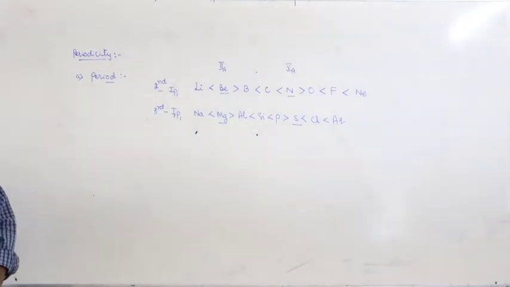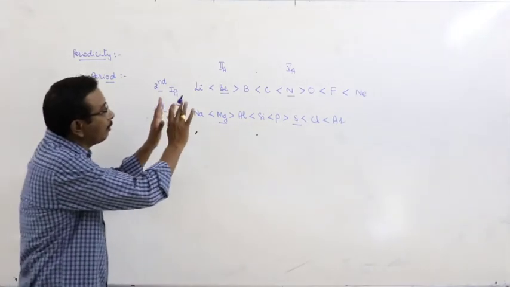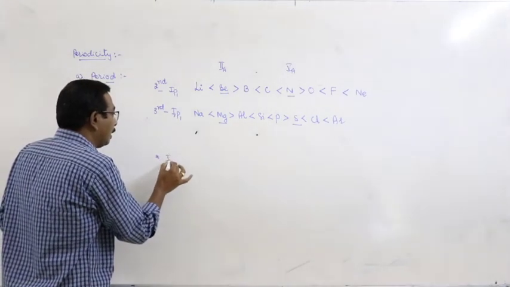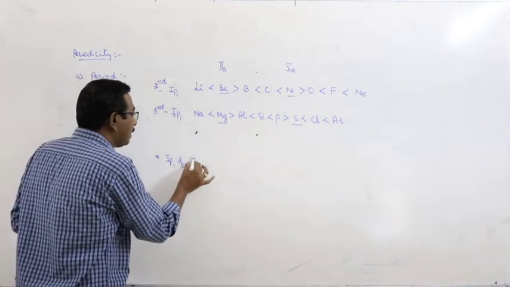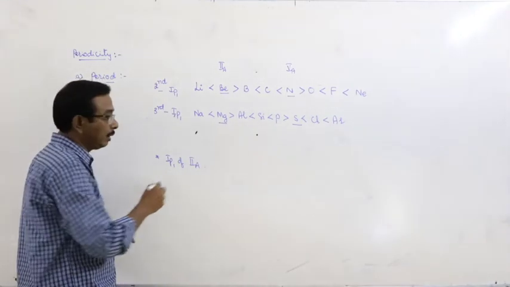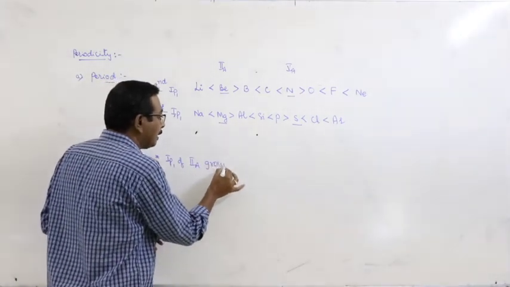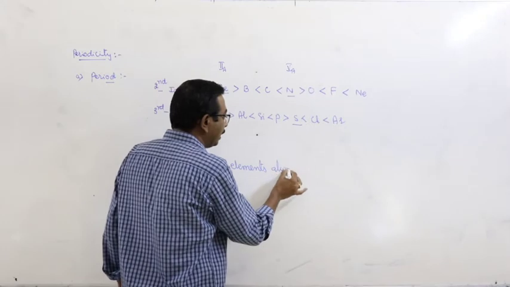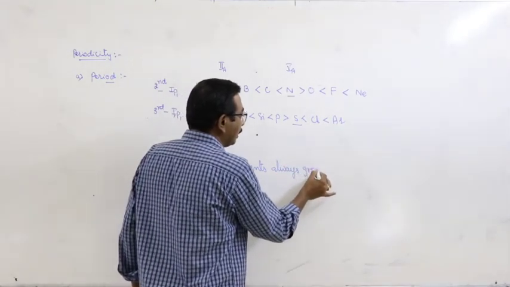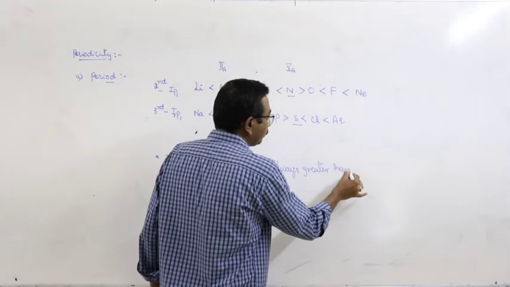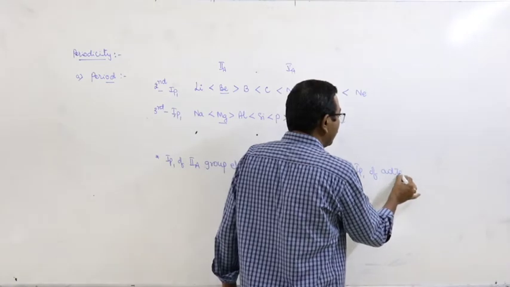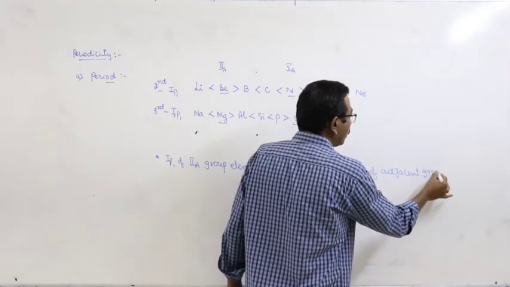What is the reason for that? And from this we can make a statement. What is that? IP1 of second A group elements is always greater than IP1 of adjacent groups.